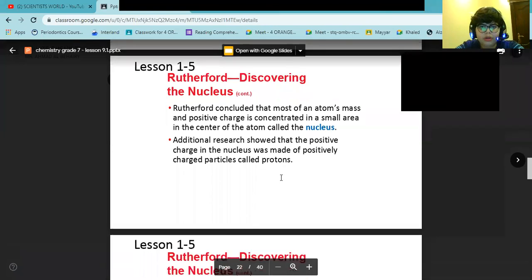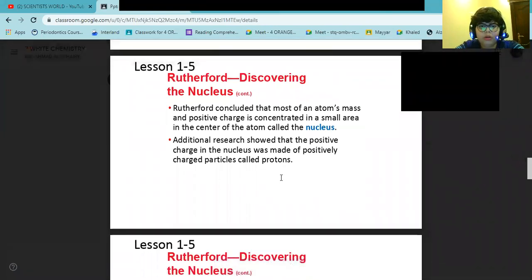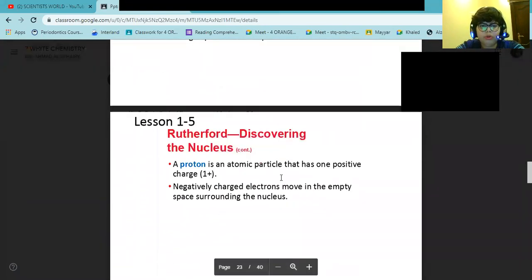We said this. A proton is an atomic particle that has one positive charge. It's a positively charged particle. Negatively charged electrons move in the empty space surrounding the nucleus.